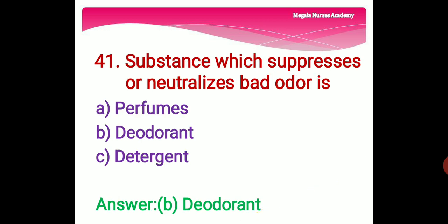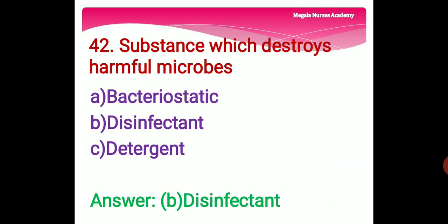41st question. Substance which suppresses or neutralizes bad odor is option A, perfumes. Option B, deodorant. Option C, detergent. The right answer is option B, deodorant. Substance which suppresses or neutralizes the bad odor is a deodorant.